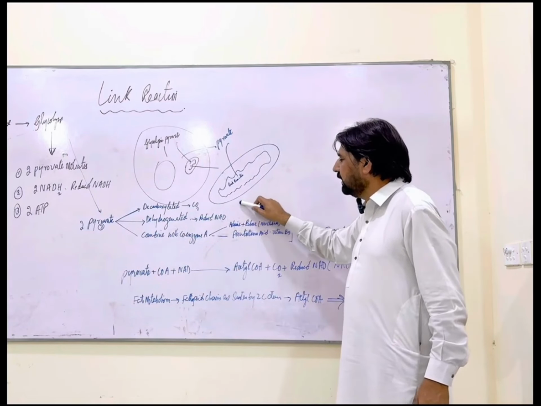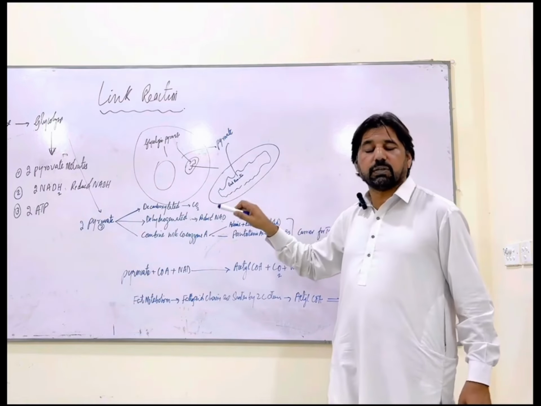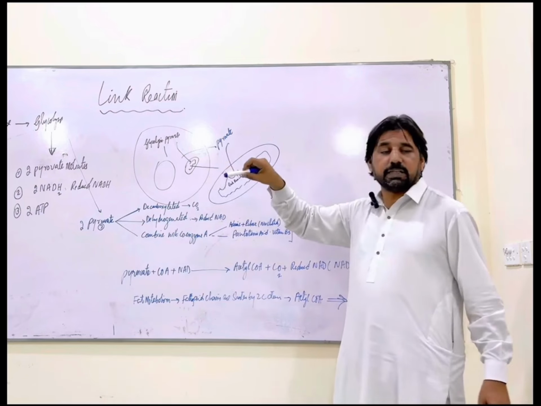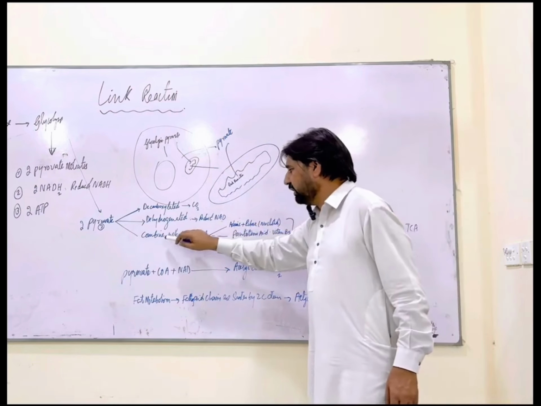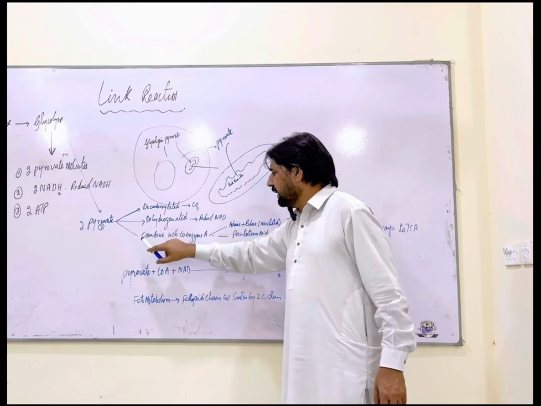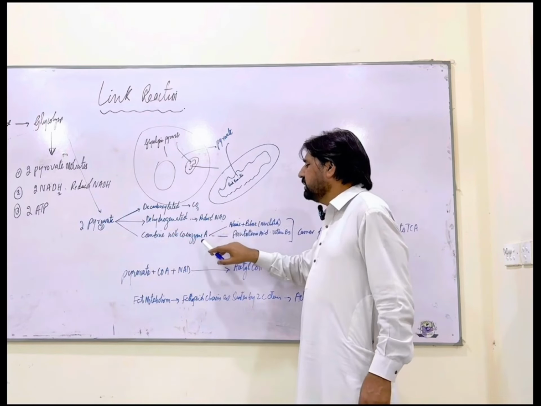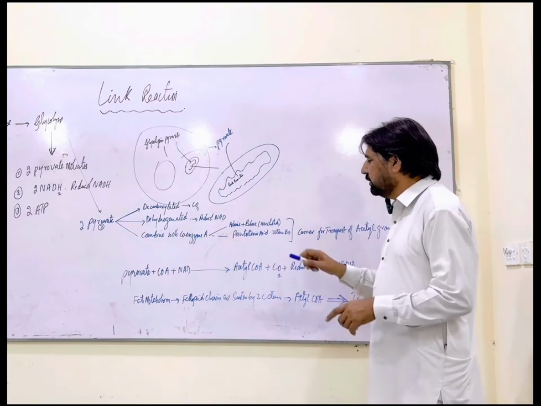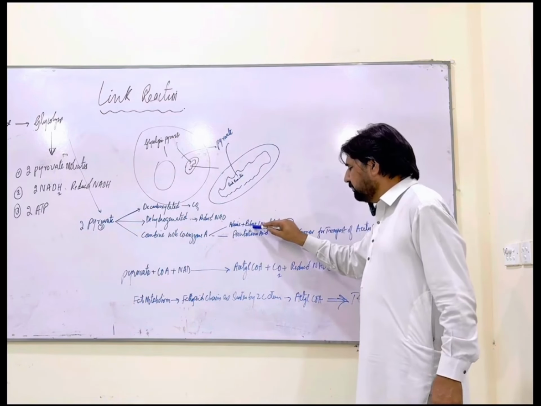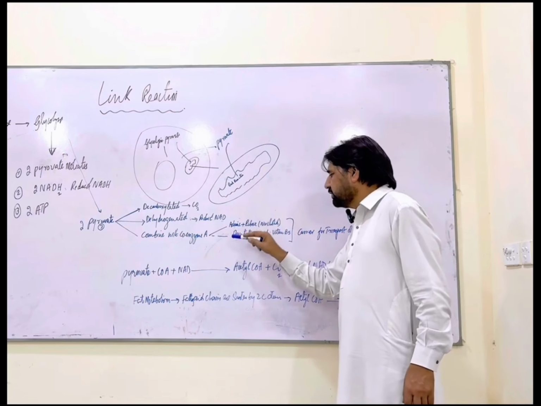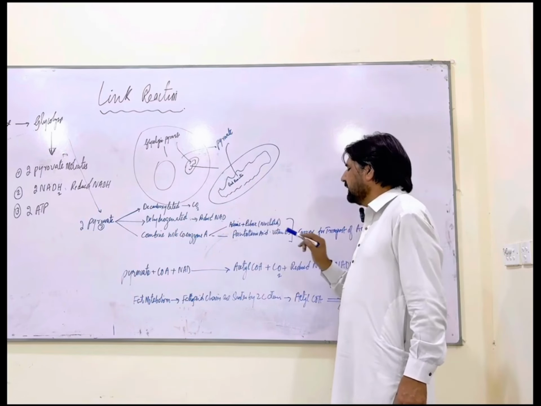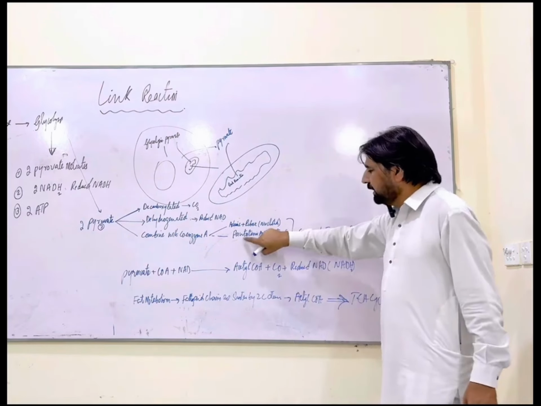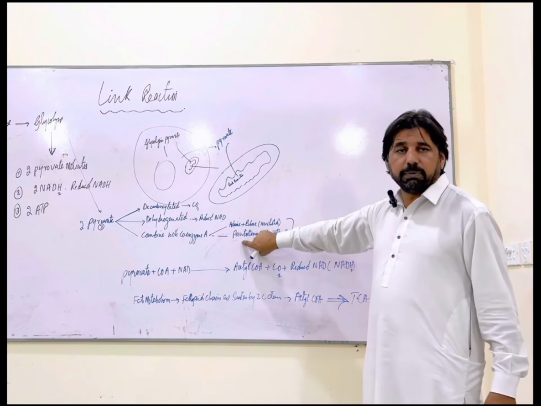Now this reduced NAD would be used up in oxidative phosphorylation to give us ATP, because these reactions release energy in stepwise degrees. Now this pyruvate also combines with coenzyme A. Coenzyme A is a very complex molecule. It is made up of adenine, ribose, and pantothenic acid. Pantothenic acid is vitamin B5, one of the vitamins of the B complex series.